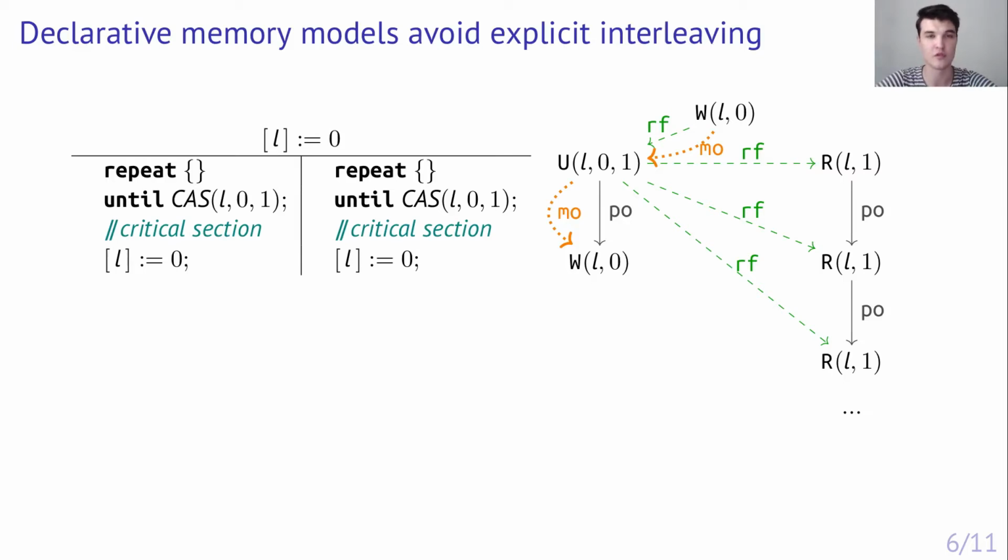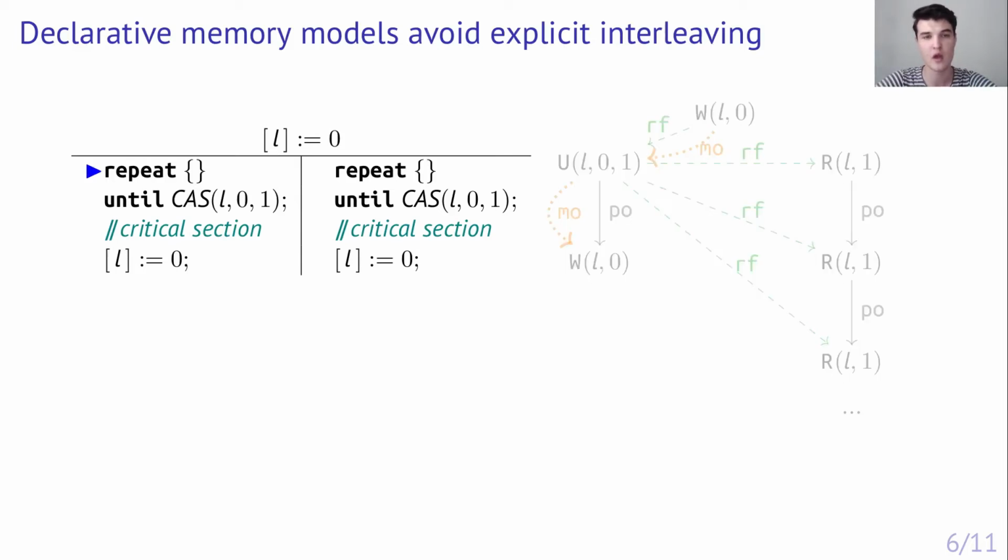To analyze our non-terminating example, we build a graph where the number of events is finite for the first thread and is infinite for the second thread. Events from the same thread are ordered by the program order relation, whereas events from different threads are generally unordered. As we see, the graph consists of subgraphs corresponding to each thread, and these subgraphs are built independently of each other. That independence also means that we're free to pick an arbitrary read value when placing a new read event.